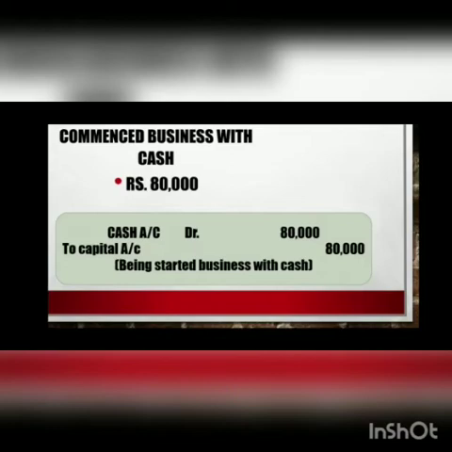First thing is commenced business with cash. You have started business with cash, rupees 80,000. What are you going to write? Cash account debit to capital account. Please understand carefully. Now here cash is there. Cash is in which account? Basically, it is the real account. So debit what comes in and credit what goes out. The real account says debit what comes in and credit what goes out. So cash account debit to capital account.